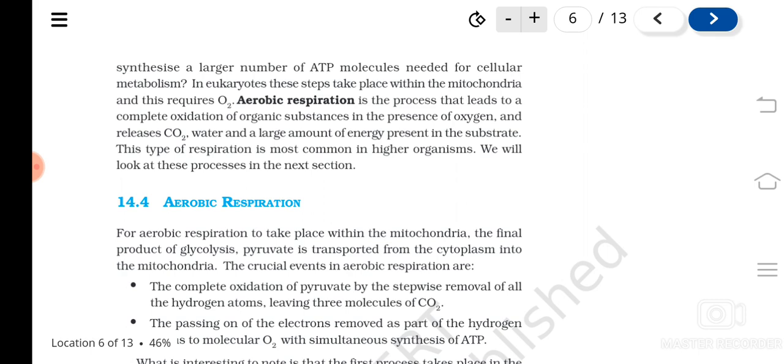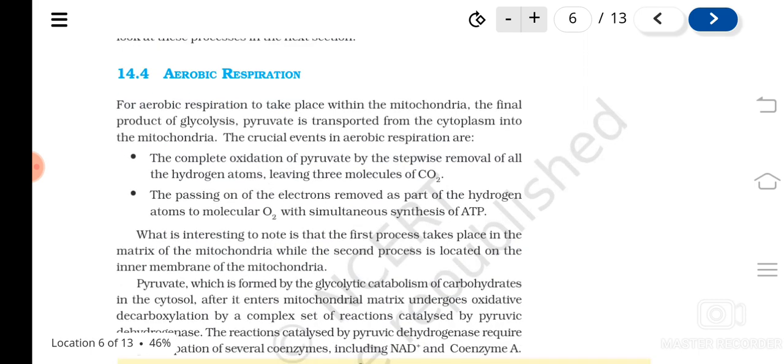So the events that take place in the mitochondria are the complete oxidation of pyruvic acid by stepwise removal of all the hydrogen atoms, leaving three molecules of carbon dioxide. So pyruvic acid should be oxidized by the removal of hydrogen atoms, and that also takes place in different steps, and three molecules of carbon dioxide will be left. Understood? Then comes the passing on of the electrons removed as a part of hydrogen atoms. Removal of hydrogen atoms takes place in the complete oxidation of pyruvic acid.